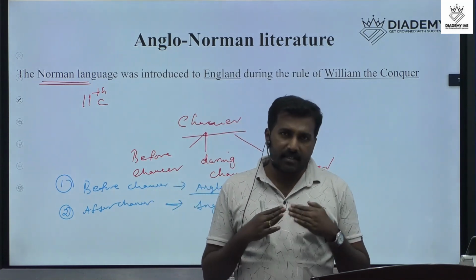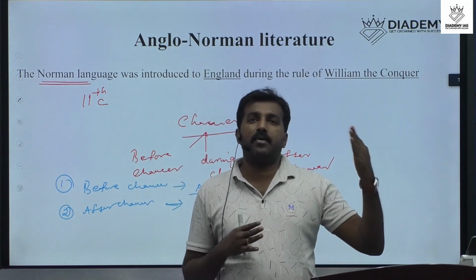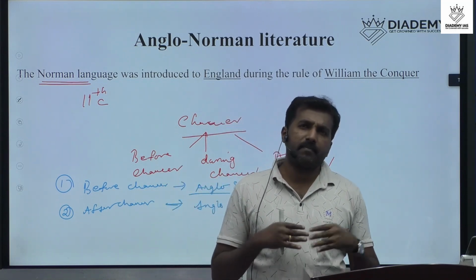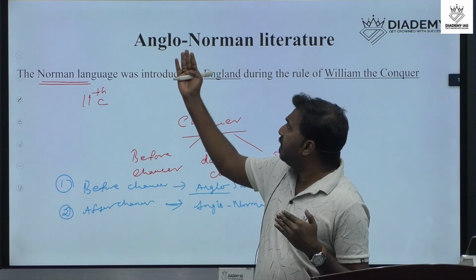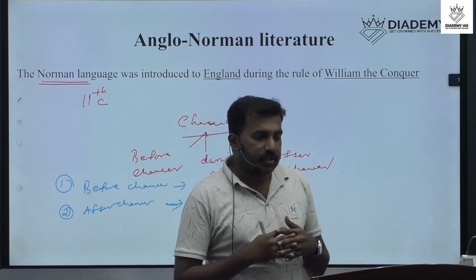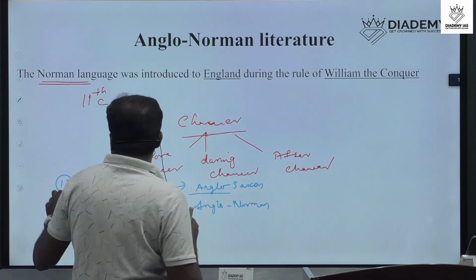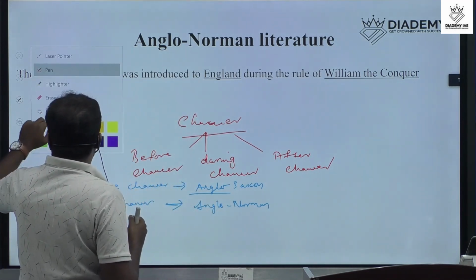In short, before Chaucer is Anglo-Saxon, and during or after Chaucer is the Anglo-Norman period. So that's an important point when we consider the Anglo-Norman influence.